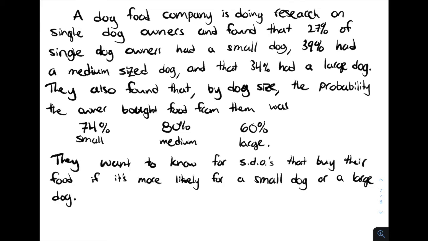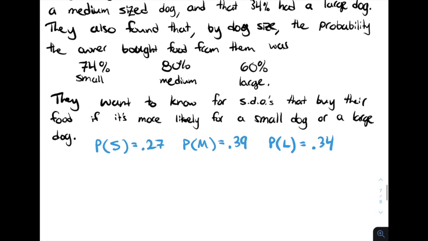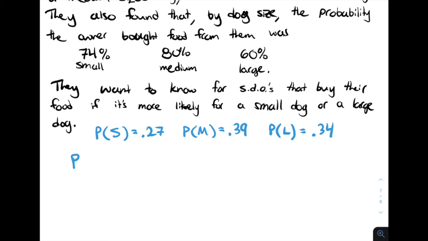From this problem, we find that the probability of a single dog owner having a small dog is 0.27. A medium-sized dog is 0.39. The probability of a large dog is 0.34. We also know that the probability of a single dog owner buying this company's food, given they have a small dog, is 0.74.